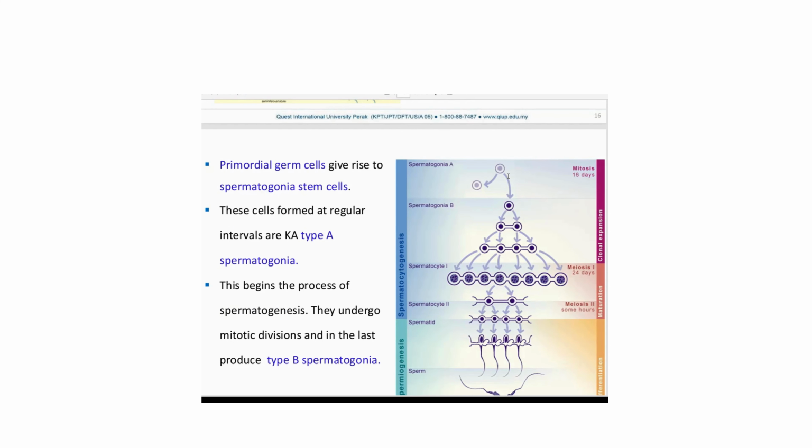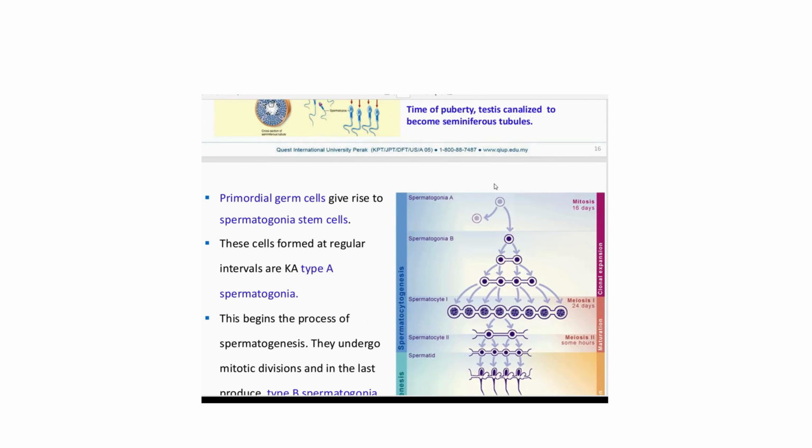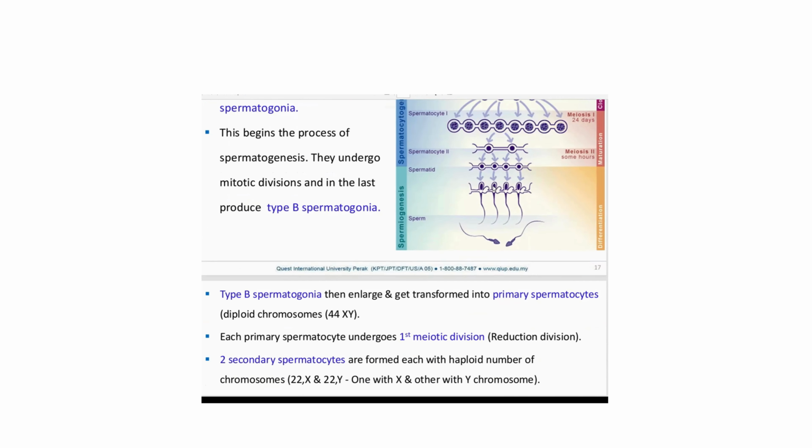Primordial germ cells give rise to spermatogonia, the sperm cells. These cells are formed at regular intervals, known as type A spermatogonia. You can research and find out more about spermatogonia. From spermatogonia A, it could go for the clone cell, and it also goes to spermatogonia B. This begins the process of spermatogenesis. They undergo mitotic division and finally produce type B spermatogonia. You can research more about type A and type B spermatogonia.